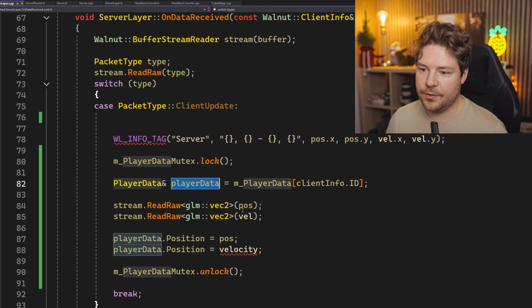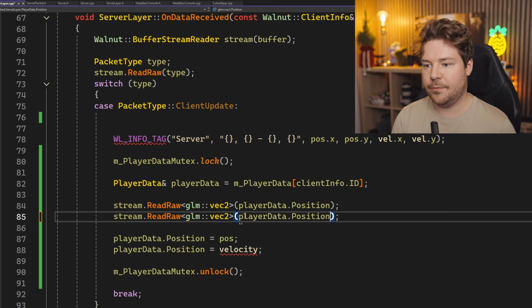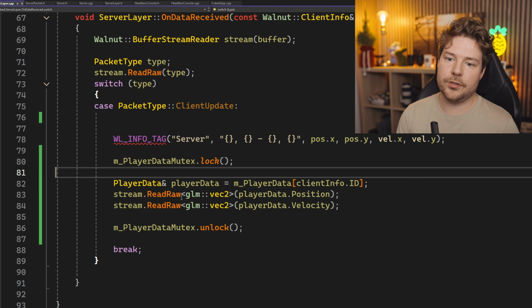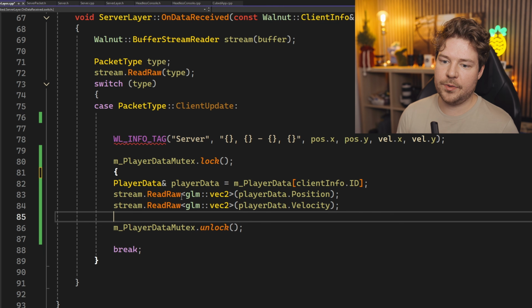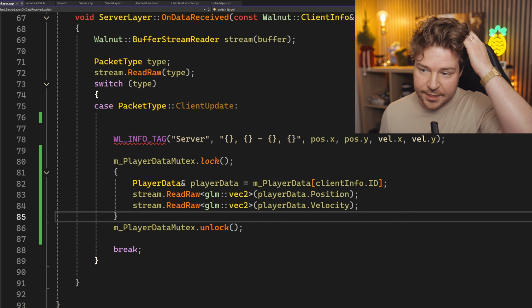And then that way we can obviously just do player data dot position. We can go directly into there, and same with velocity. And that might just be better. Otherwise that's just pointless. Okay. And then if you want, sometimes I put this into a bit of a scope like this, just so you can see the lock and the unlock in the context of that. But that's all you need to do.